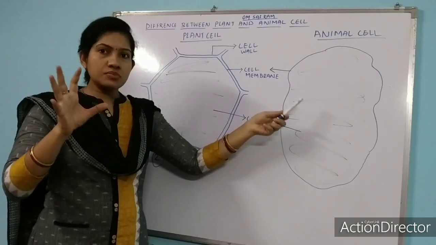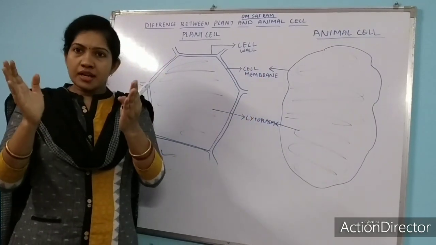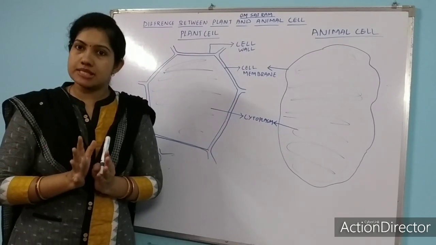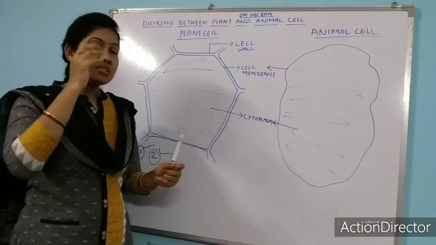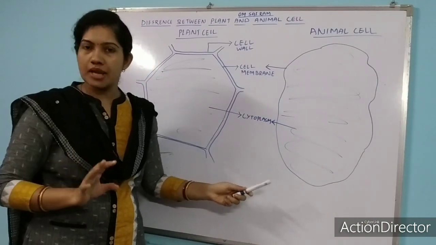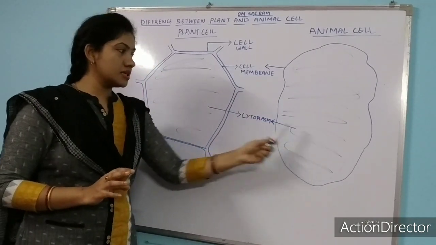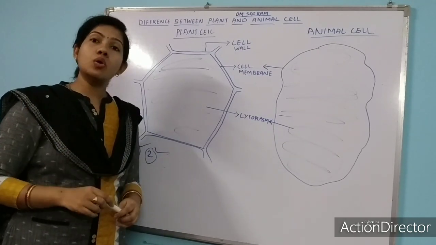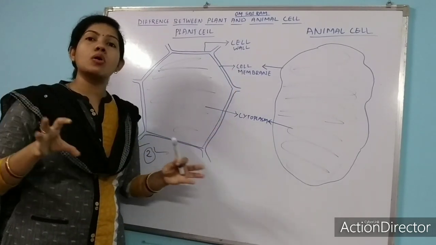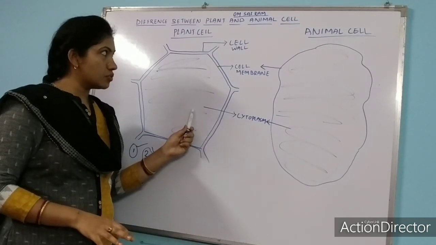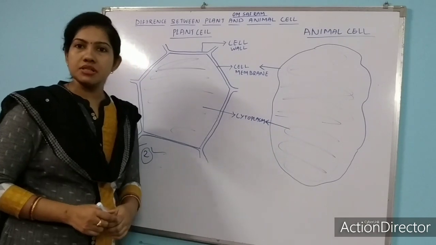Organelles means, see, organ, and inside the organ whatever are present we call organelles. Organelles means the tiny structures that are floating inside the cytoplasm. We will discuss that. So this is the cytoplasm, transparent white in color, that holds all other cell organelles with it. So you need not write a difference. Cytoplasm is present both in plant cell and also in animal cell.